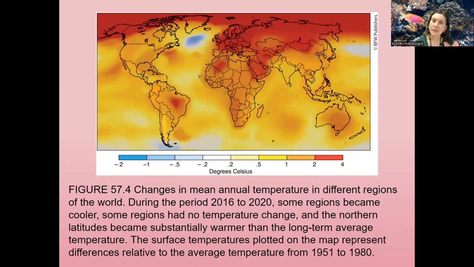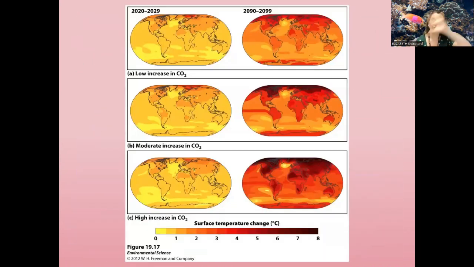especially here in Texas. Putting all this together, we can also project what changes in temperature there might be in the future. Right now we're at 2020 to 2029, in this range here on the left. And these are our different projections: if we see a low increase in CO2, a moderate increase in CO2, or a major increase in CO2, those are three different scenarios to take us to 2090 to 2099. Can you imagine 2090, 2099? Amazing. These are three different projection maps, from best case scenario to worst case scenario, essentially.